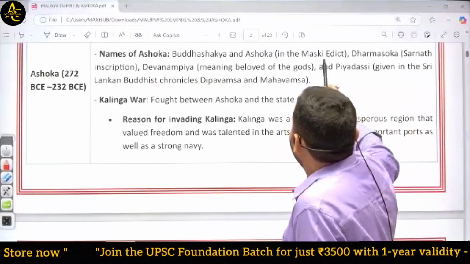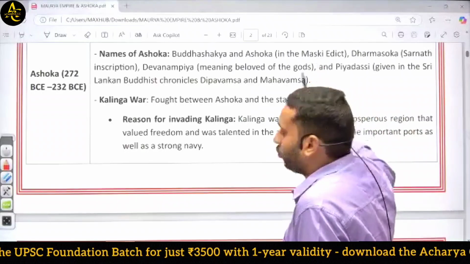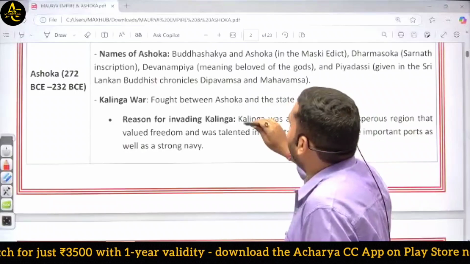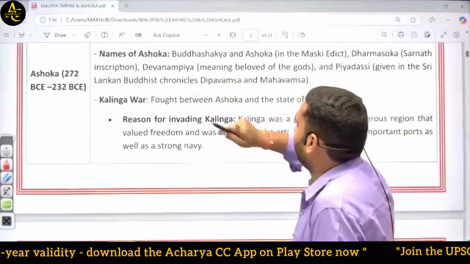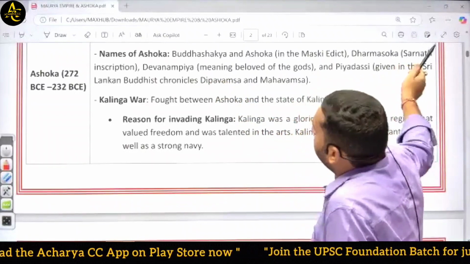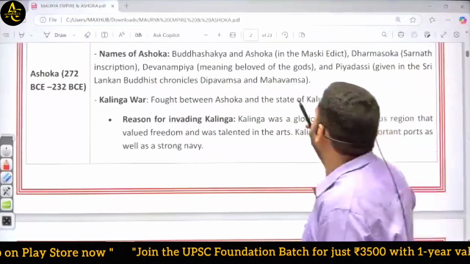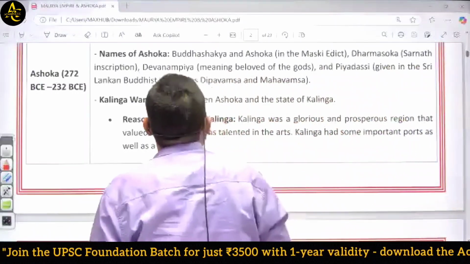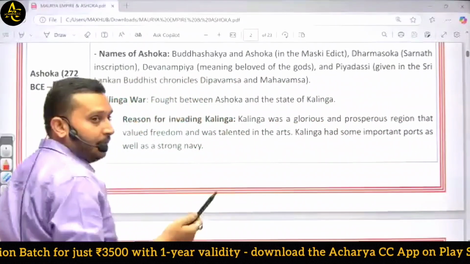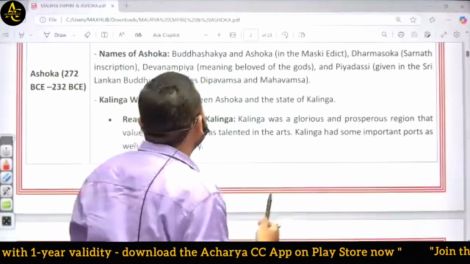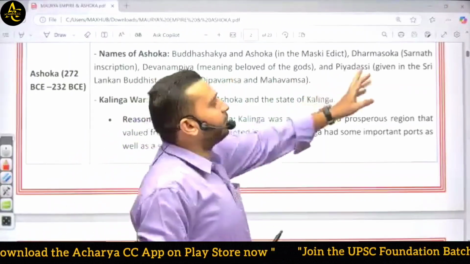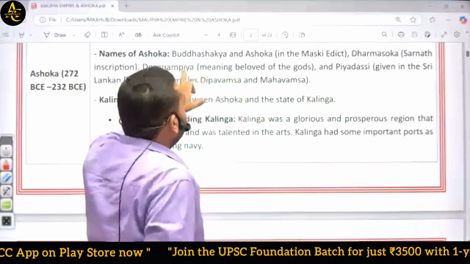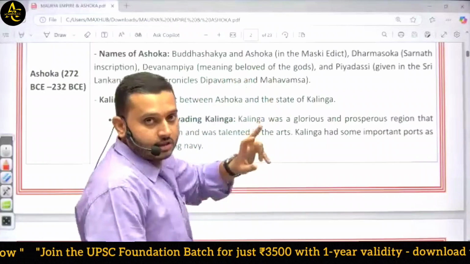There was the Maski and Gujarra edict. From this we found his name was Buddha Shakya and Ashoka. In the Sarnath inscription, we found his name as Dharmashoka. One of the famous names that he used was Devanampriya and Priyadasi. Devanampriya means beloved of the gods.